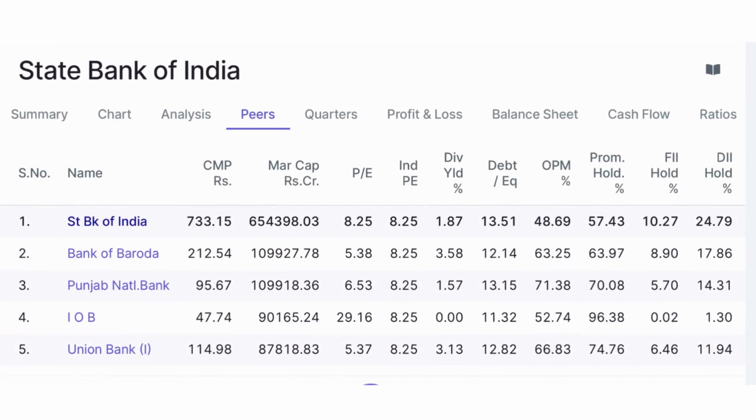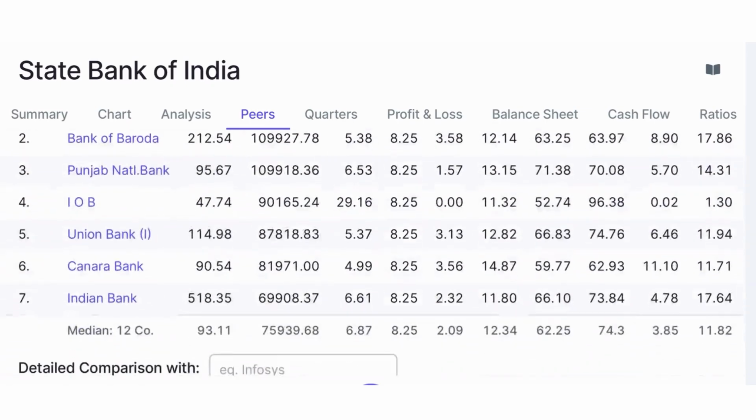Now, if we compare the industrial P by E average for the banking sector, that is 8.25, and State Bank of India का भी 8.25 ही है, which is a good sign. That means it is again a fairly priced stock for an investment purposes on the longer term horizon.